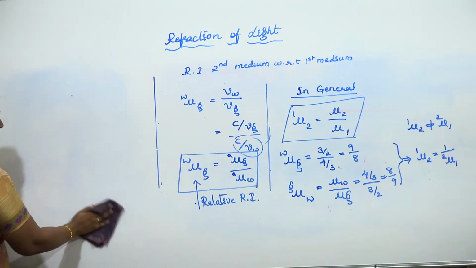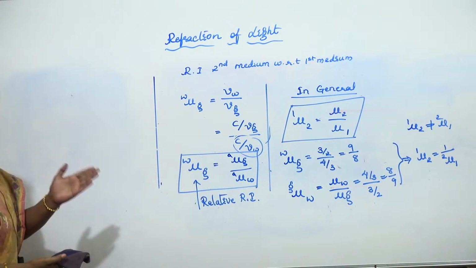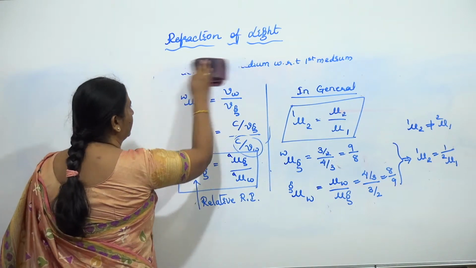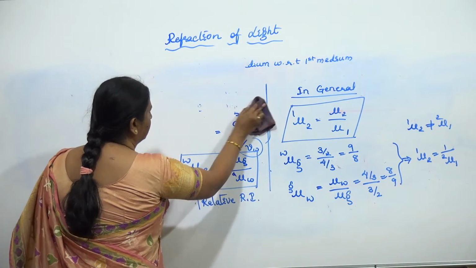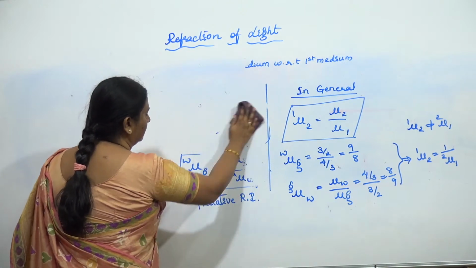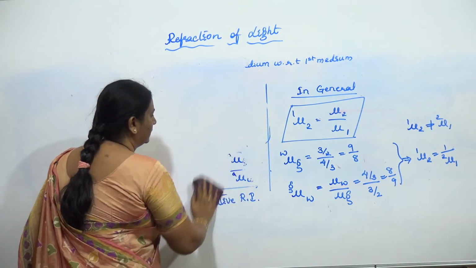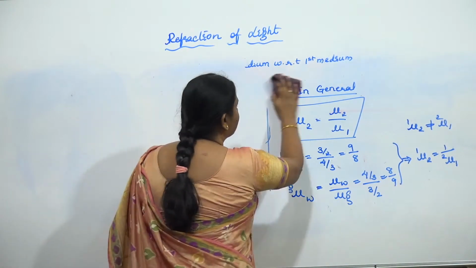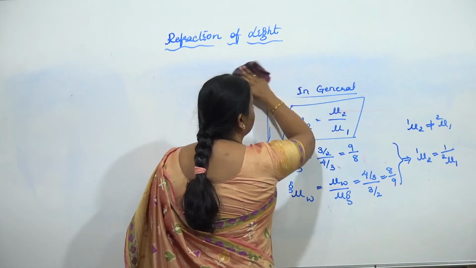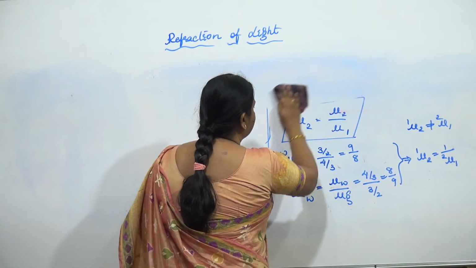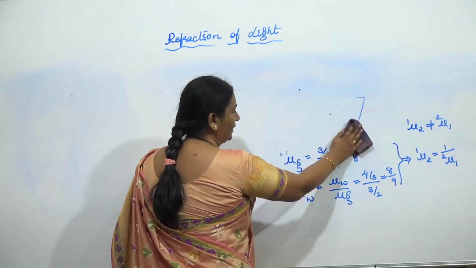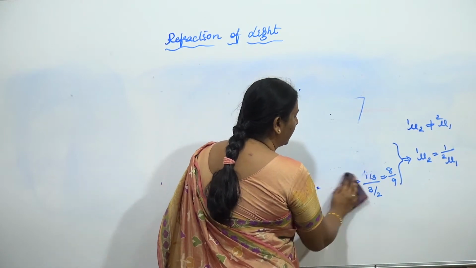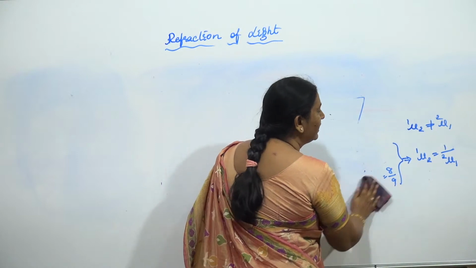Next comes air, and next it depends on what other mediums you select. Now, when light travels from one medium to another medium, the speed changes anyhow. Apart from that, even its wavelength changes.